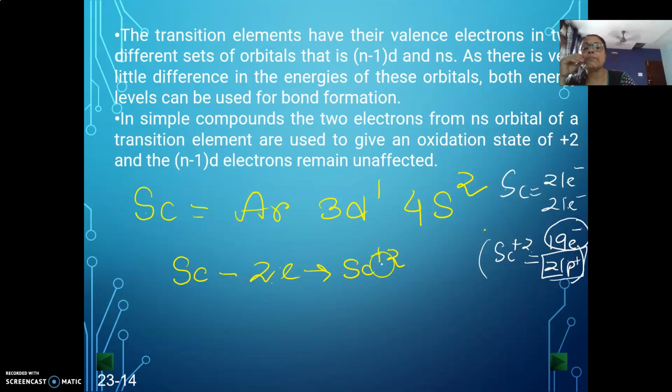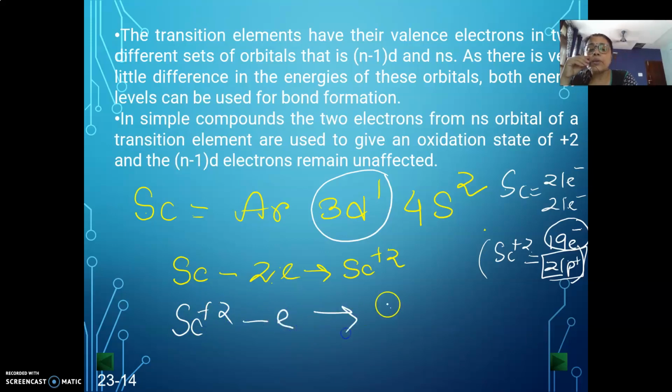So in scandium plus 2, this d electron will be attracted by an even higher force. So you will have to wait for some time. That means you must bring energy again to remove the d electron, and then only can you go to this particular state. There will be a time difference.